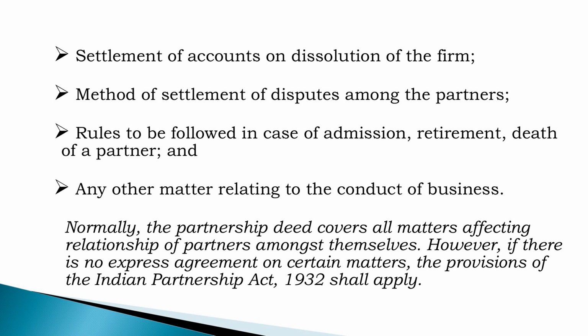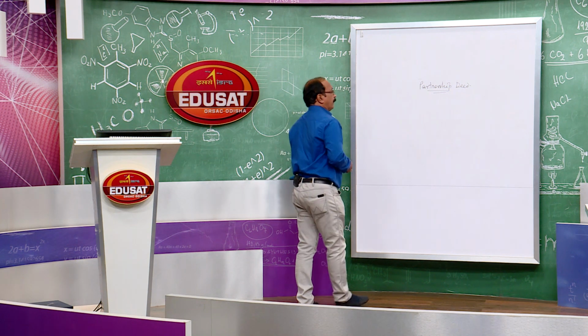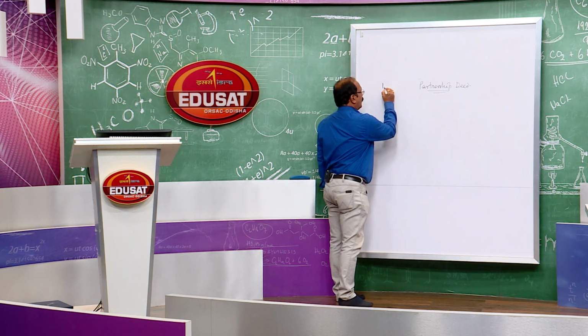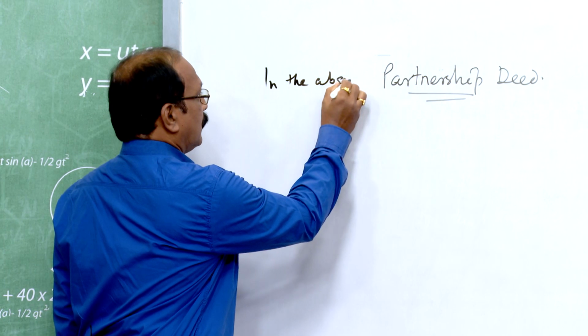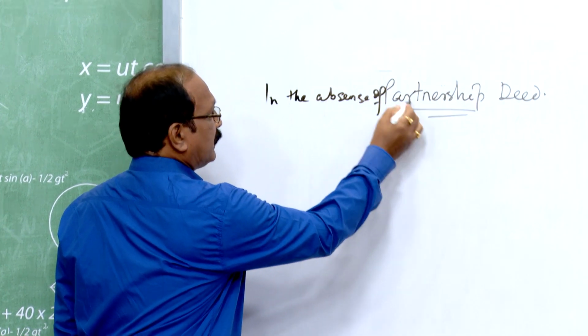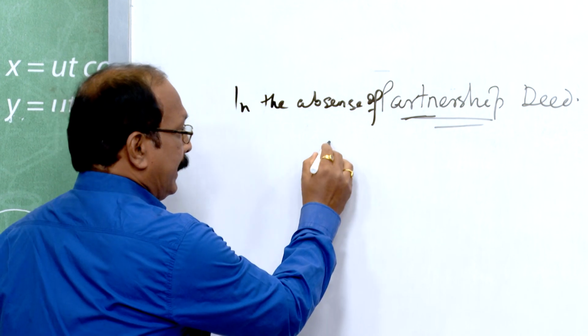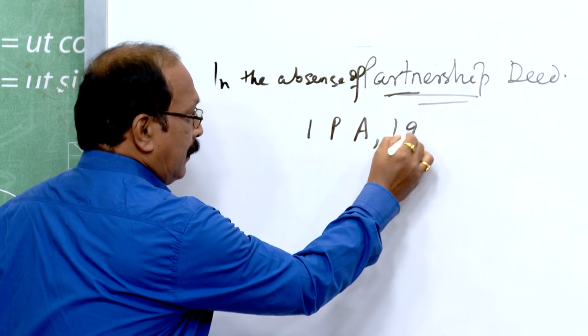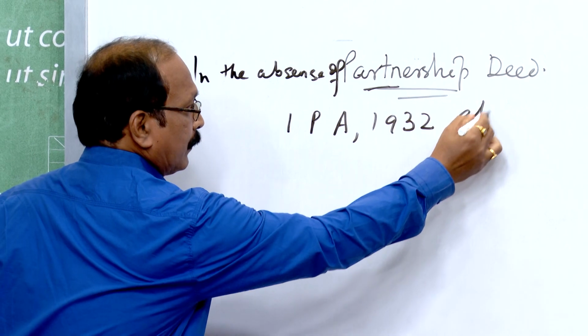Next, if there is no partnership deed or it is framed orally, what does the Act say? What does the Partnership Act say? In the absence of a partnership deed, the Indian Partnership Act 1932 applies.